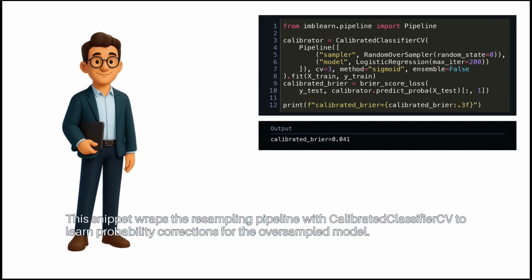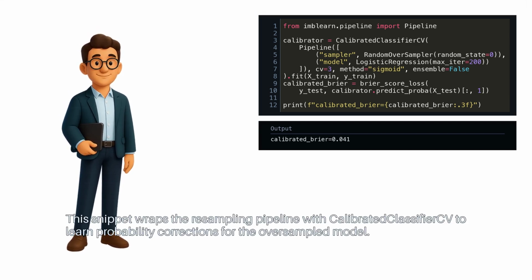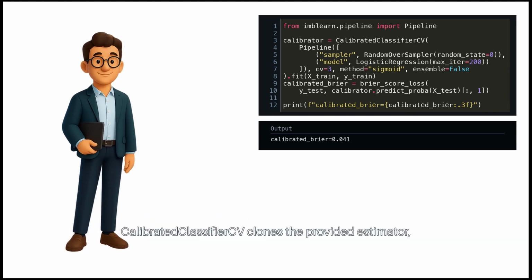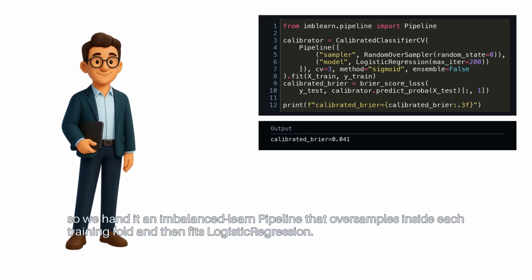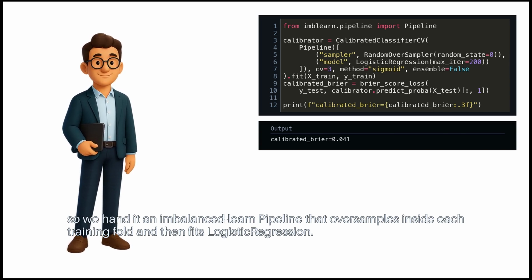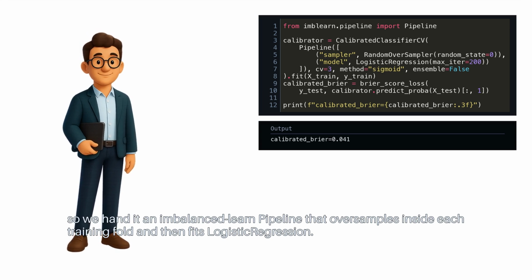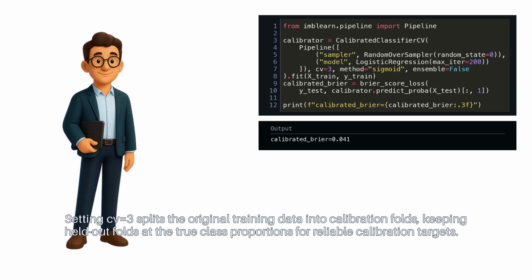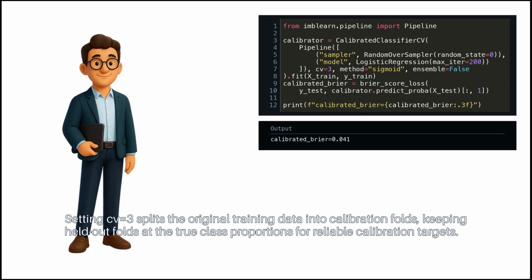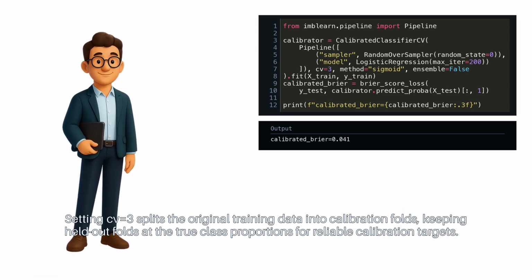This snippet wraps the resampling pipeline with CalibratedClassifierCV to learn probability corrections for the oversampled model. CalibratedClassifierCV clones the provided estimator, so we hand it an imbalanced-learn pipeline that oversamples inside each training fold and then fits LogisticRegression. Setting cv=3 splits the original training data into calibration folds, keeping held-out folds at the true class proportions for reliable calibration targets.